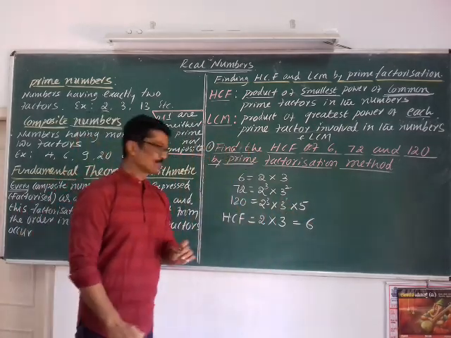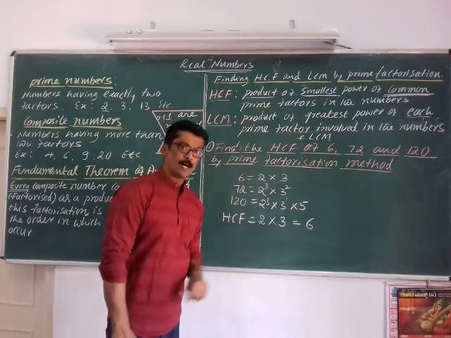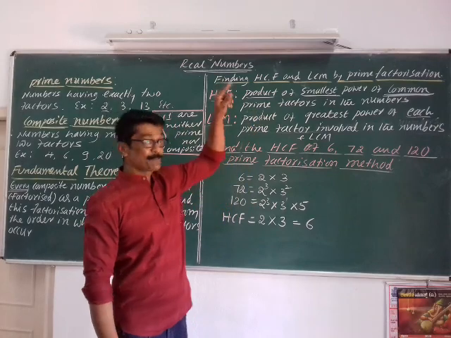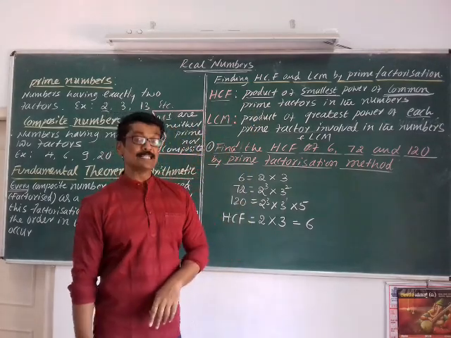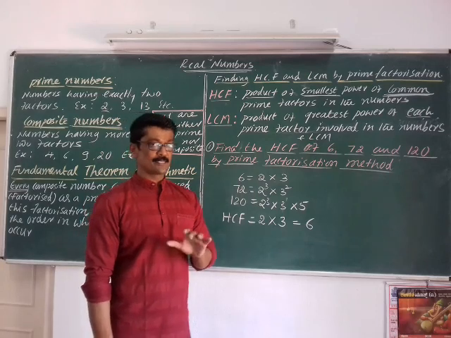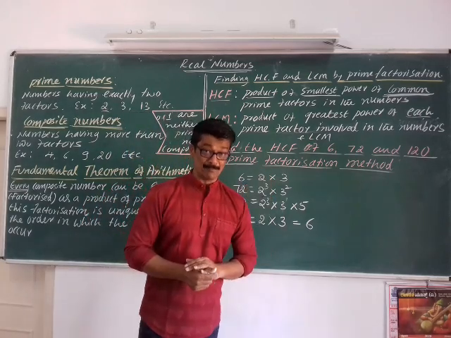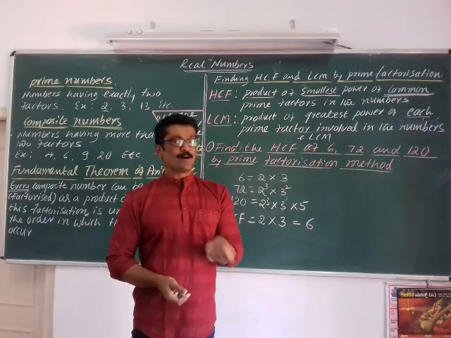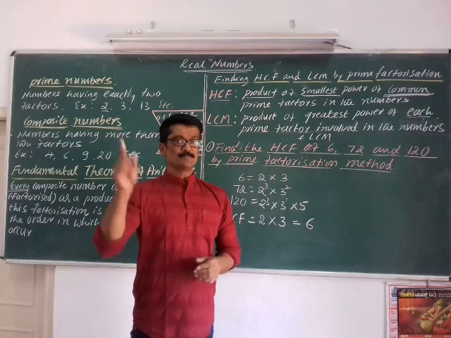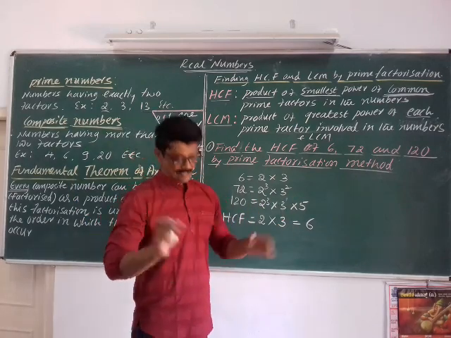Did you understand? So you have to keep this point in your mind: product of smallest power of common prime factors in the numbers. Did you understand, children? First you select common prime numbers. Among those you need to select the smallest power and you have to find the product of such primes. You will get the HCF.